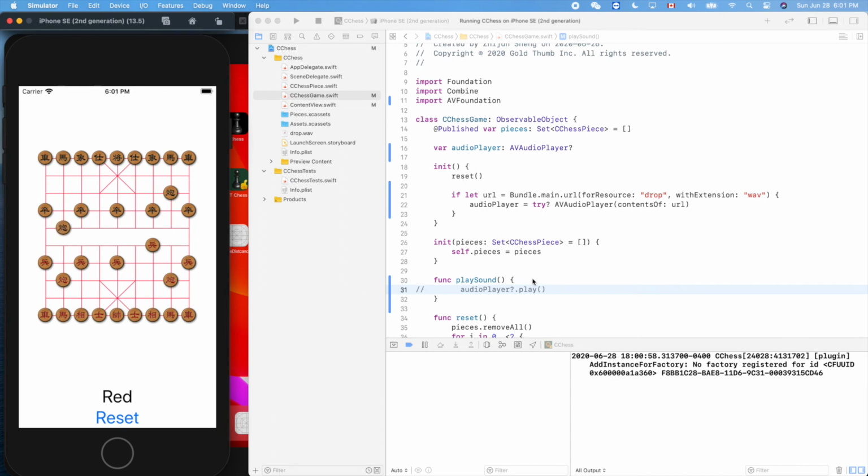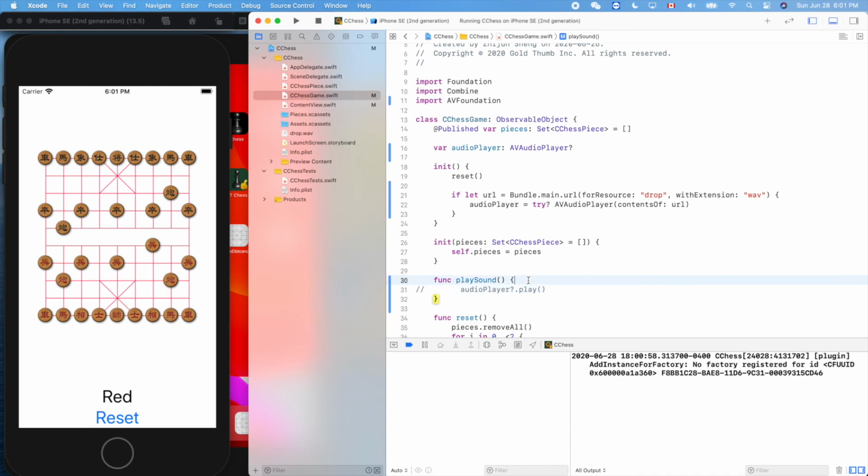Can we put our to do right here? It's like that, to do: come back to uncomment the following line.